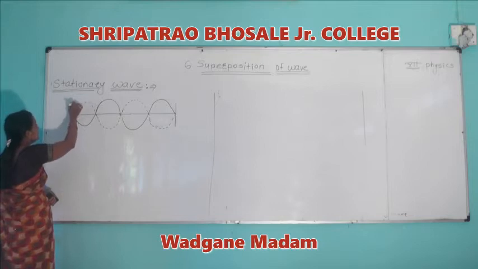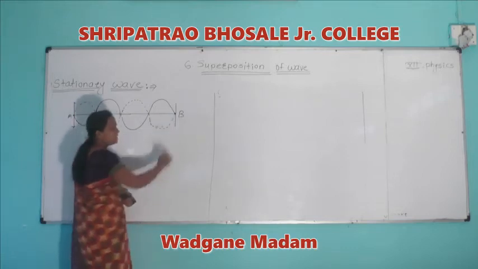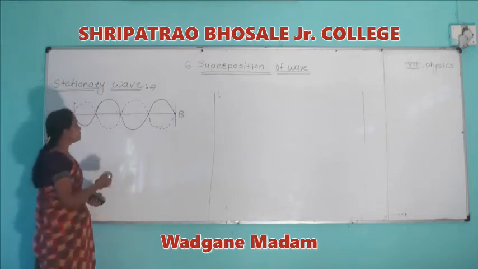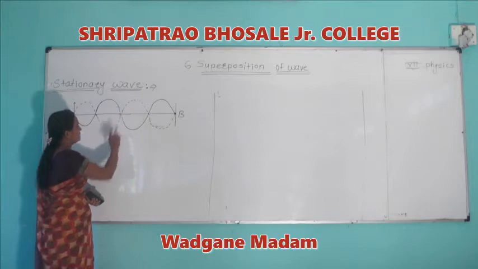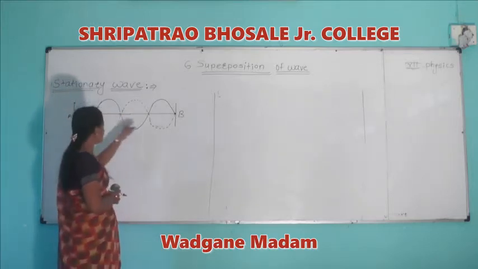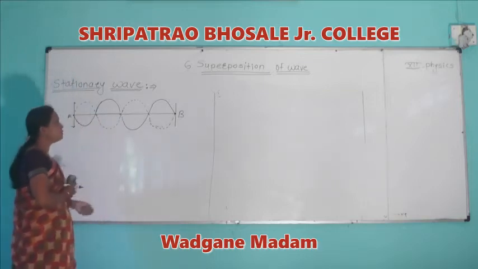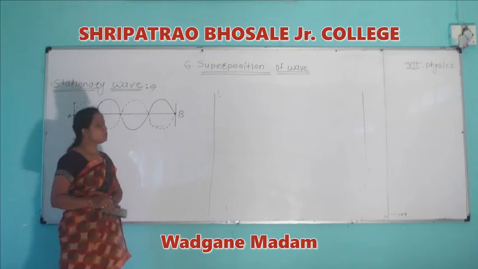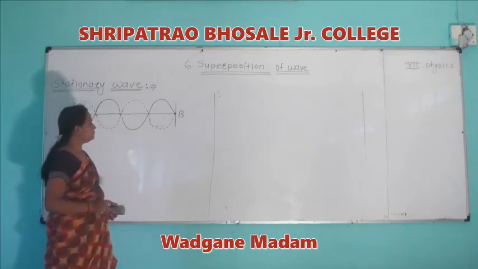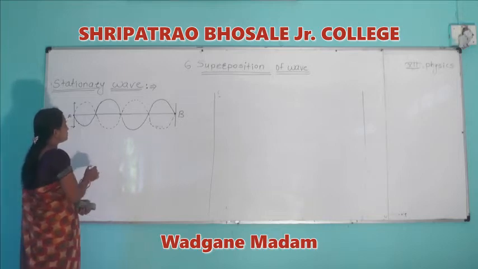When this string is fixed between the two points and it is pulled, these two progressive waves travel along the same path in opposite directions and interfere with each other. Then the resultant loop is formed. That loop is called a stationary wave.